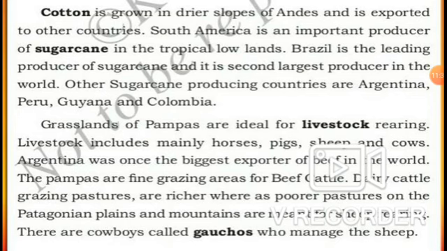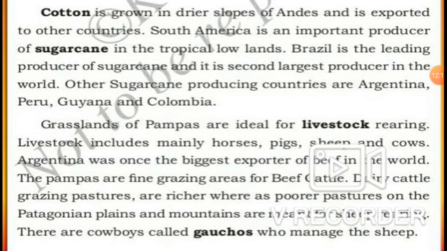Grasslands of the pampas are ideal for livestock rearing. Livestock includes mainly horses, pigs, sheep, and cows. Argentina was once the biggest exporter of beef in the world. The pampas are fine grazing areas for beef cattle. Dairy cattle grazing pastures are richer, whereas poorer pastures on the Patagonia plains and mountains are meant for sheep rearing. The cowboys, called gauchos, manage the sheep. Yes, see here.